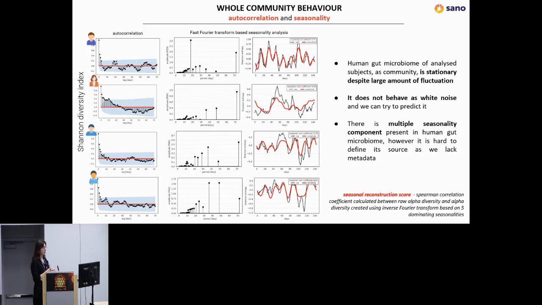For that, we analyzed it with fast Fourier transform, because we wanted to find some seasonality in our data. A small disclaimer here: it's not seasonality like spring and summer, but some repetitive patterns, like increase and decrease of alpha diversity. And actually, we found that all of the subjects had multiple seasonalities in the data. This is 16S data, so we're not able to go into function, but we believe it might have something to do with metabolic interaction between bacteria.